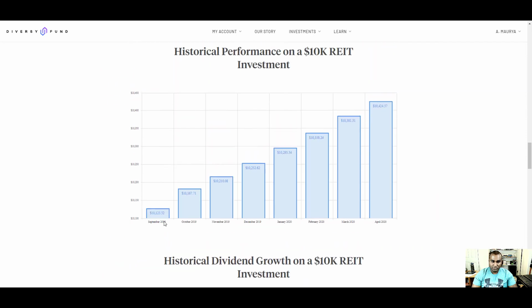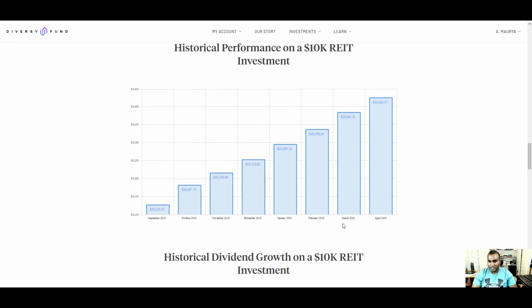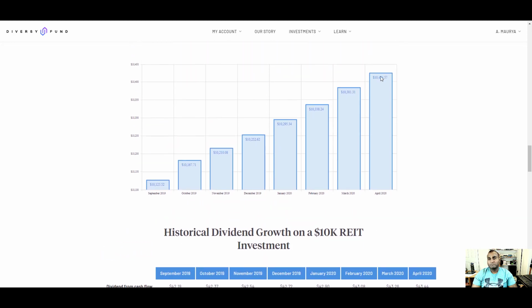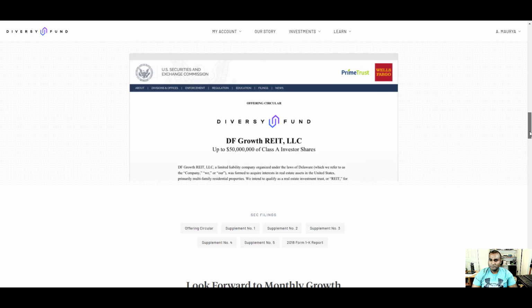Here are the charts that they were showing, that $10,000 one, right? Eventually after 5 years, after that, what is that? Almost 1 year, less than 1 year, saying that $10,000 becomes $10,424.57, right? They're just showing you a graph going that way, like that. I like that graph, going up. That's what you want.